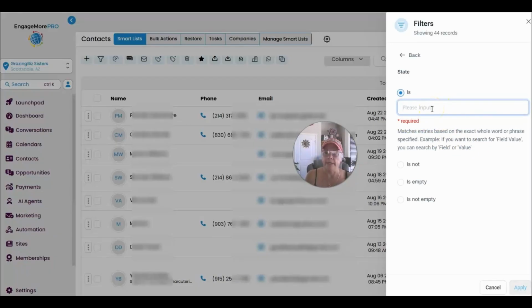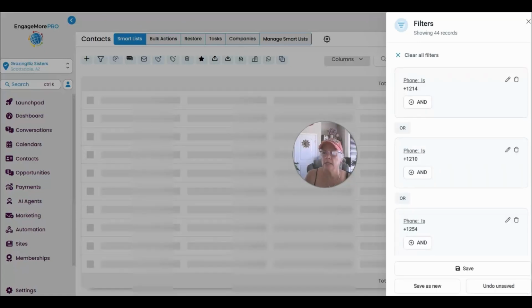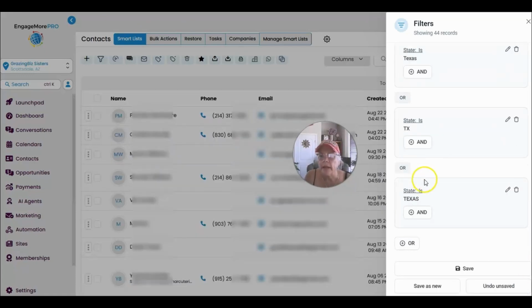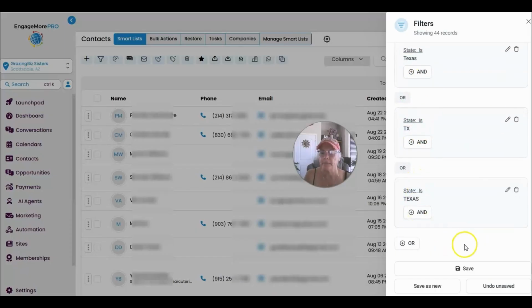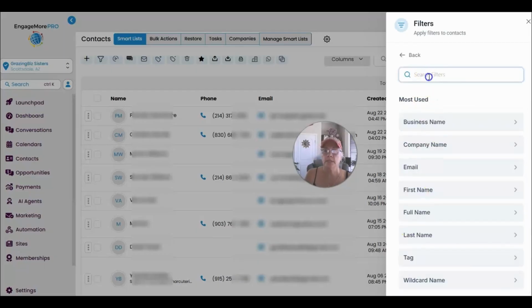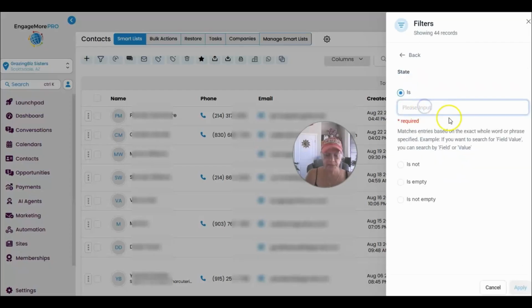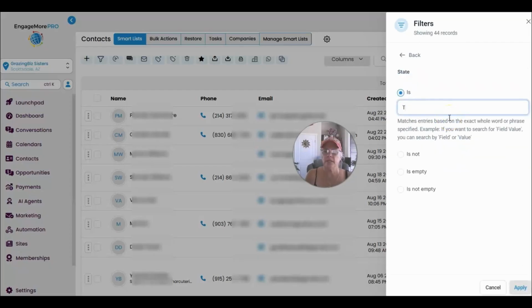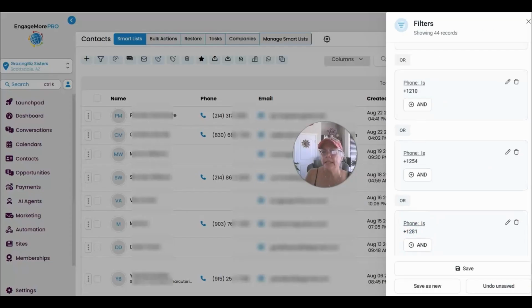Anyway, now that I'm mumbling, I don't know what I was doing. I'm actually going to put in all caps Texas here now, too. Let me go back. TX. Let me do a capital T and a small x, and I think I might have everything covered. Or let's just play it safe. State is all caps TX. I suppose it could be small tx too if somebody puts that in there. So let's add that. Seems to be taking them all.